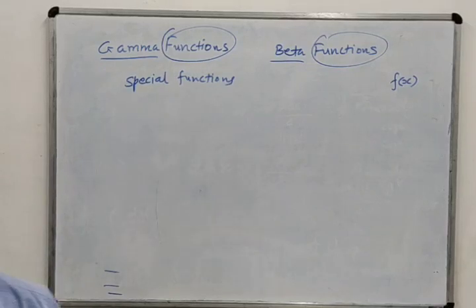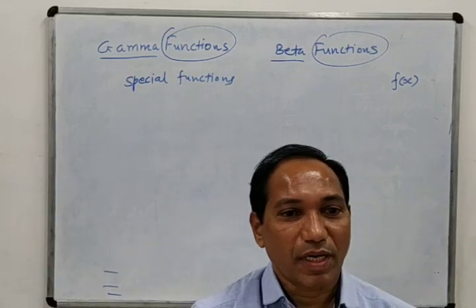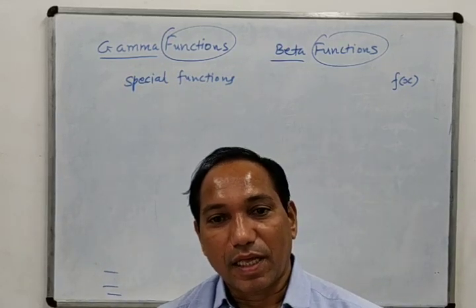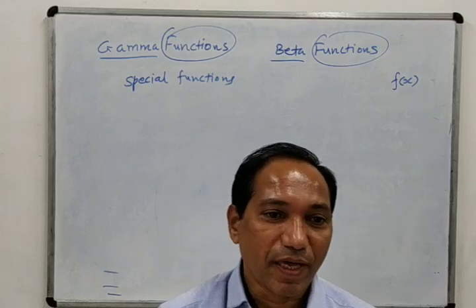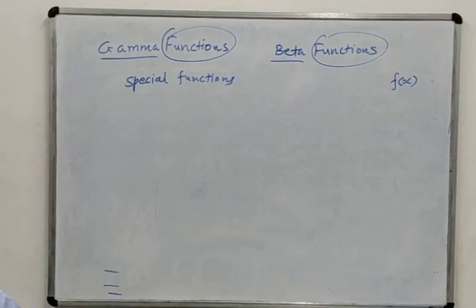These two functions are very easy to understand, and their formulas and properties are also very simple, and the examples based on these functions we can solve very easily. So why are they special?